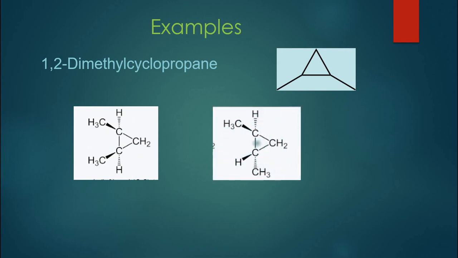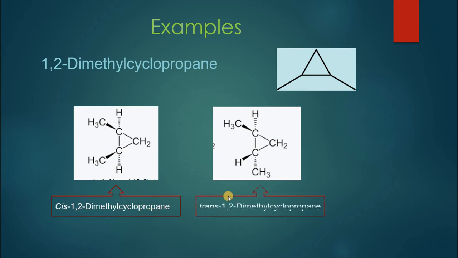As you can see in this picture, this is cis-1,2-dimethylcyclopropane. These are the wedges that are being shown. This wedge shows that these are above the ring, and the dotted line shows that these two hydrogens are below the ring. Similarly, trans-1,2-dimethylcyclopropane can also be shown, where one of the methyl groups is above and the other methyl group is shown by the dotted line below the ring. So it will be trans-1,2-dimethylcyclopropane.